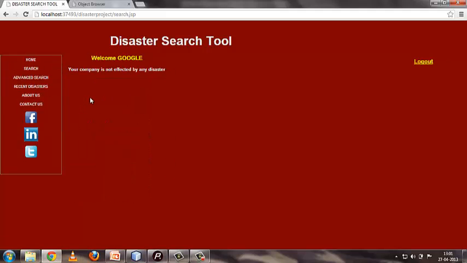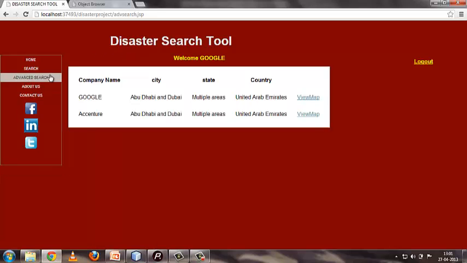As the company Google is not affected by any disaster, the search shows that it is not affected by any disaster. Now let's see the advanced search feature. The advanced search feature shows a list of the companies which are affected by the disaster.